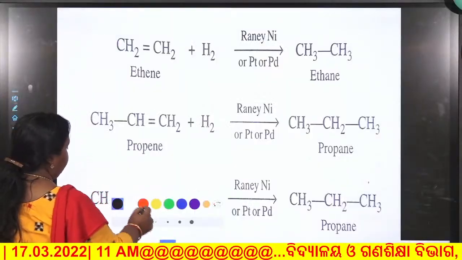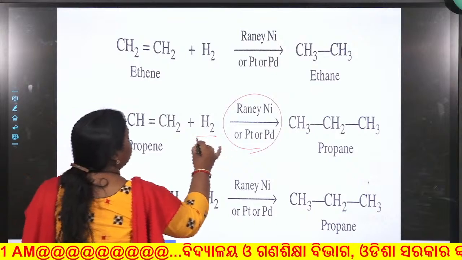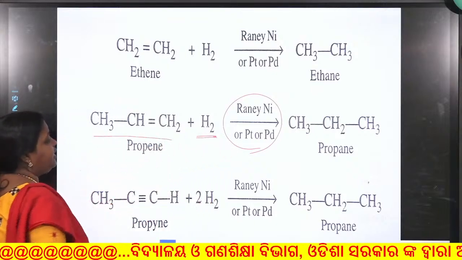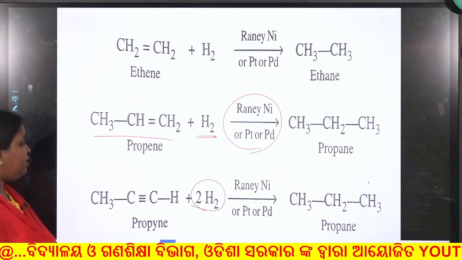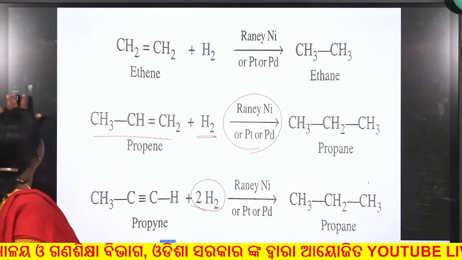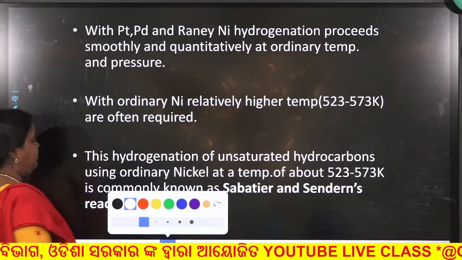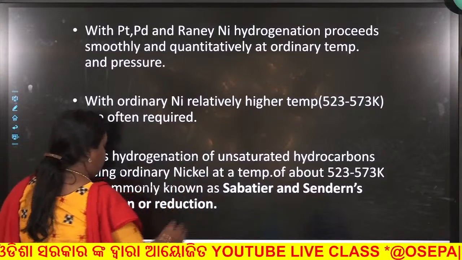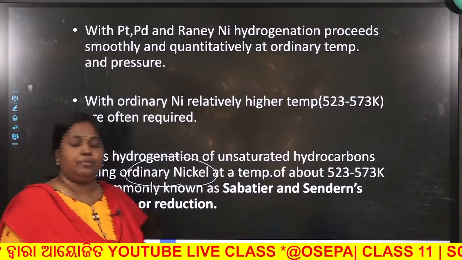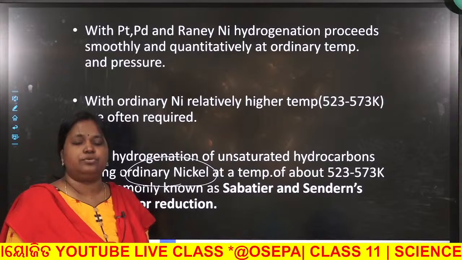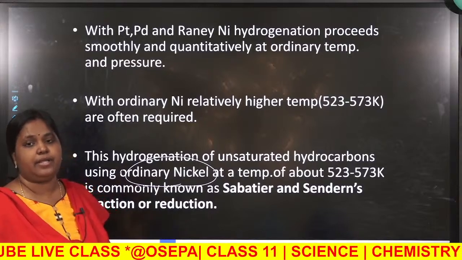So, mark here, with Raney nickel, platinum or palladium, 1 mole of hydrogen is added to the alkene forming alkane. Similarly, for alkynes 2 moles of hydrogen are added forming alkane. Remember that if ordinary nickel is used, as I have already told you, you have to supply a high amount of energy, and that reaction is called Sabatier-Senderens reaction.